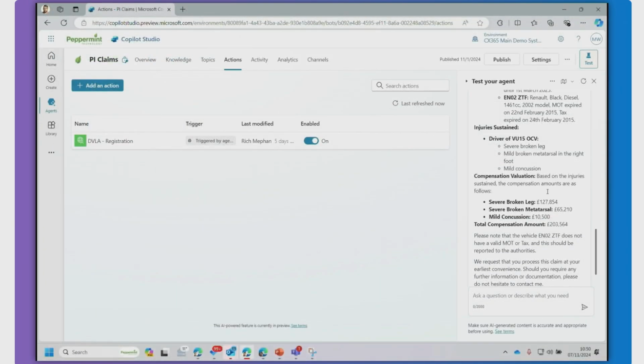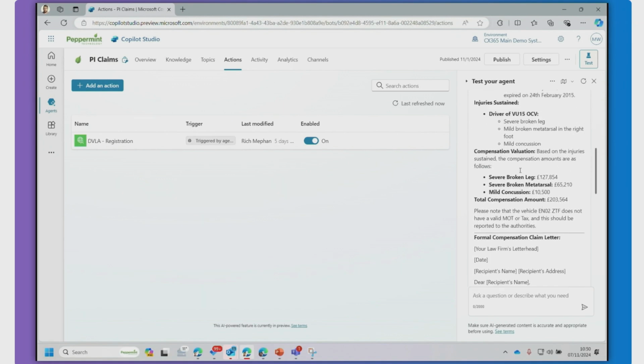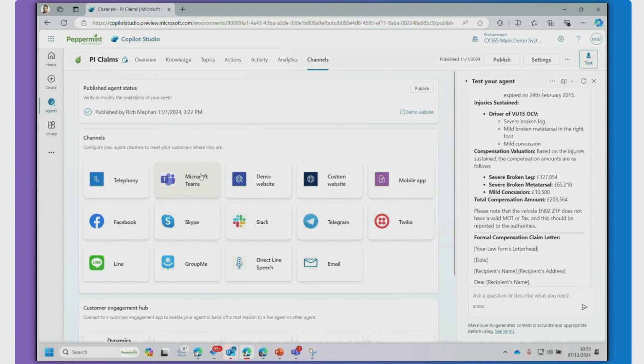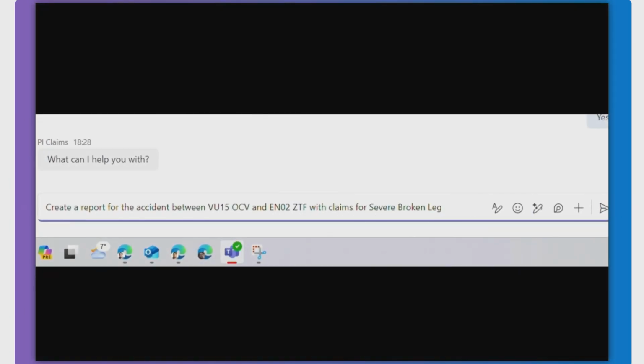As a lawyer, she can then use the test agent to understand and test the agent, but then she wants to share it with her friends. She goes to channels, clicks on Teams, and it is published into Teams. So not only is she getting the benefit, but her colleagues are also going to get the benefit from it.